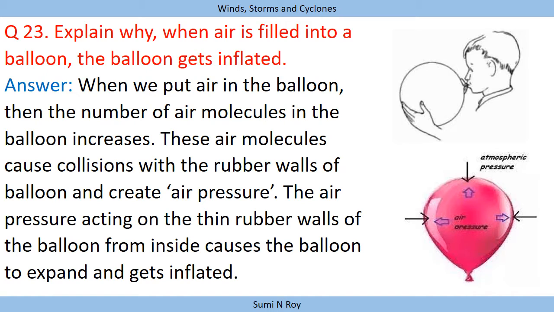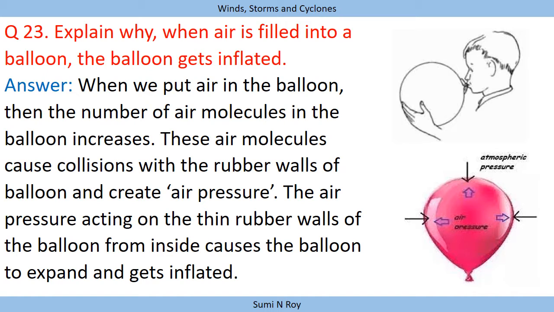Question number 23: explain why, when air is filled into a balloon, the balloon gets inflated. When we put air in the balloon, the number of air molecules in the balloon increases, as we are blowing the air. These air molecules collide with the rubber walls of the balloon and create air pressure.